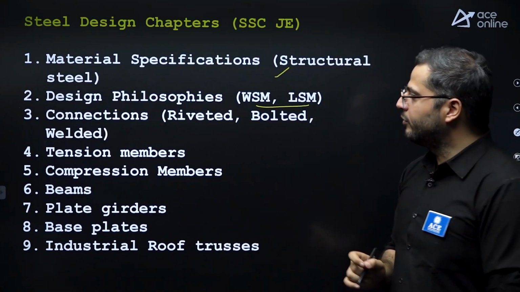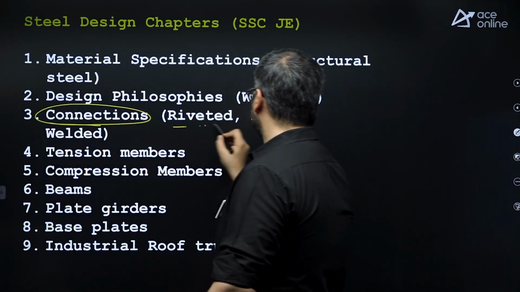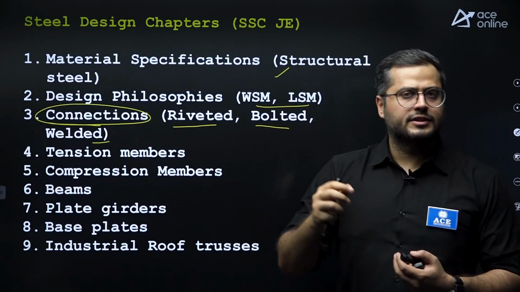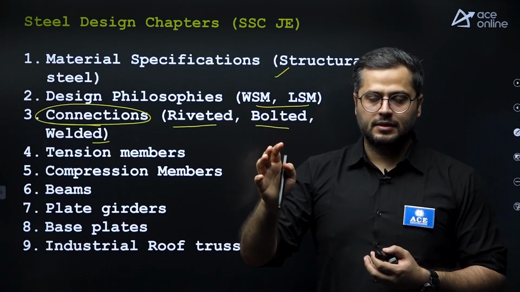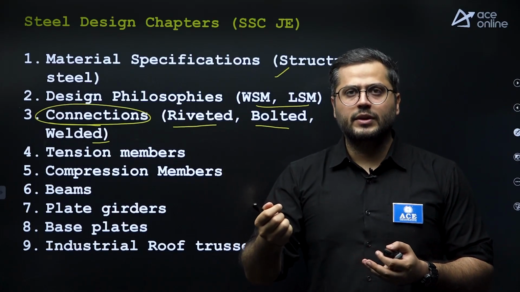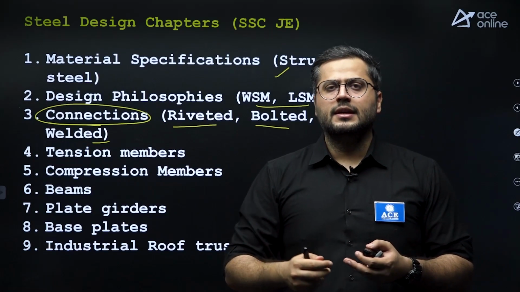A very high number of questions are asked from connections, right? Riveted, bolted, and welded connections. So there are two types of connections in general: simple connections and eccentric connections. Simple connections are those in which there is no eccentricity or moment being induced, right?